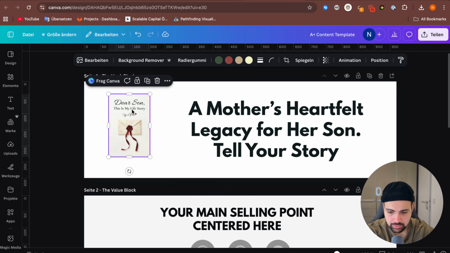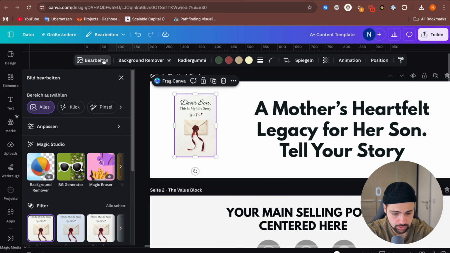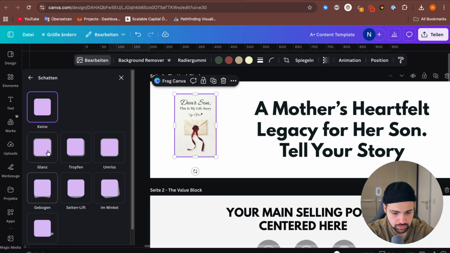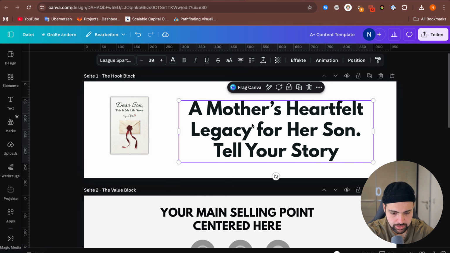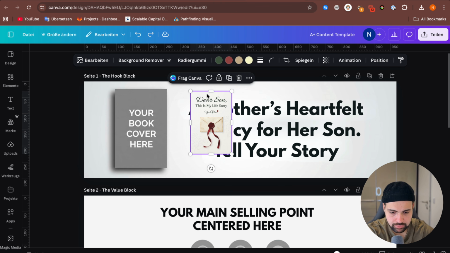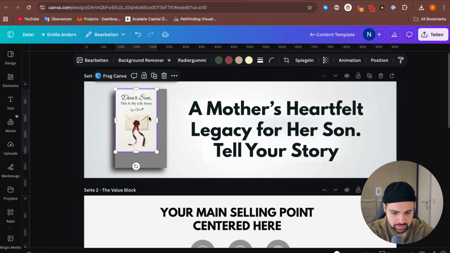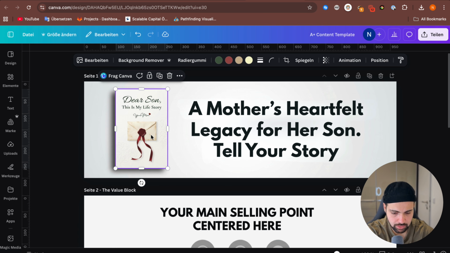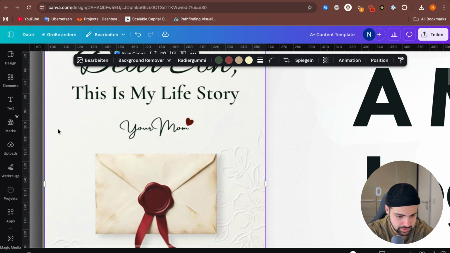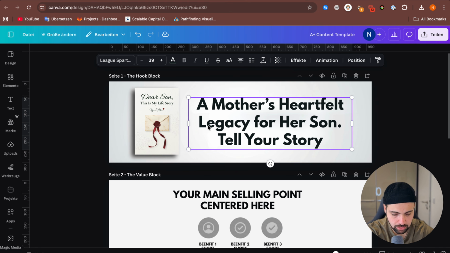You can do that on Canva. If you go on edit and scroll down here, you can add a background shadow, or what you can do is simply take your cover and add it exactly here so it fits exactly onto that placeholder. You can adjust it so it's exactly on top of the placeholder. And now I have added the first block, the hook block.